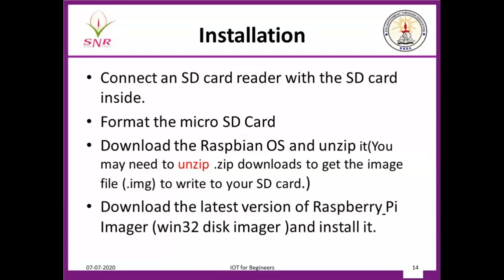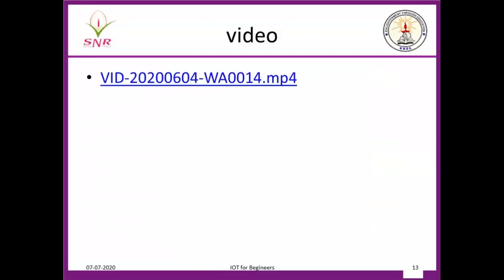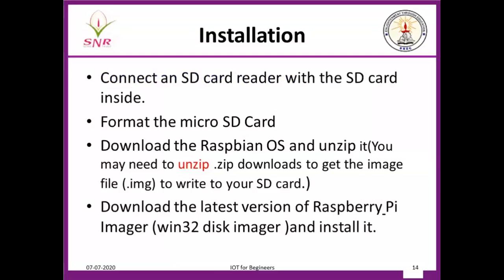So what is the first step? First step is the SD card reader. I showed you in this diagram an SD card reader. So this is the SD card reader. You put your SD card inside the SD card reader. Format the SD card to get back the 8 GB total space. Download Raspbian OS. You unzip the Raspbian OS. Download the latest version of the Raspberry Pi Imager.